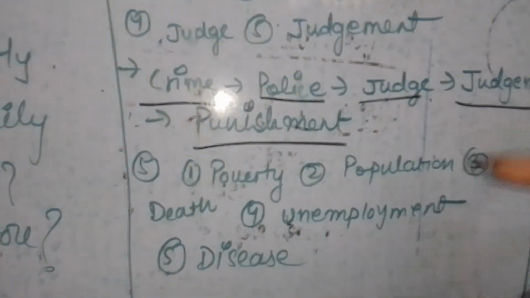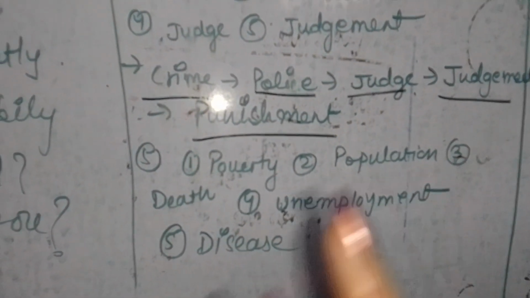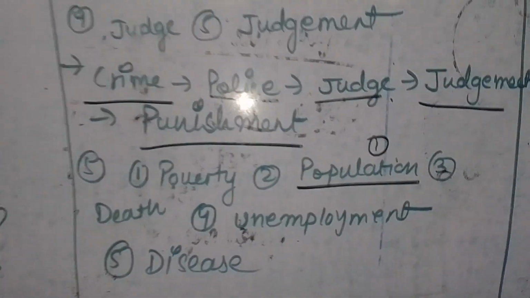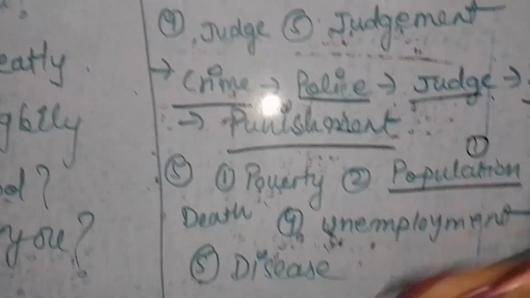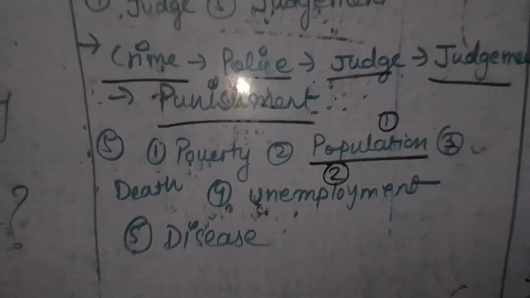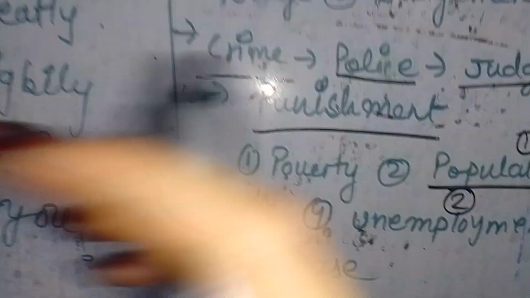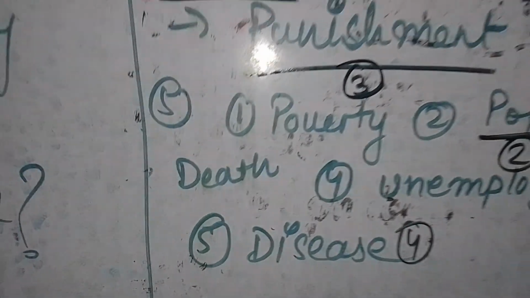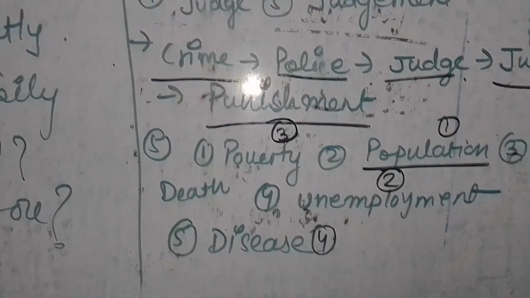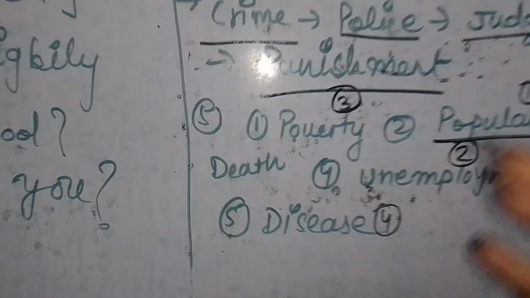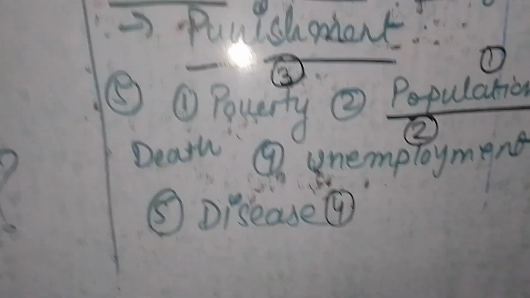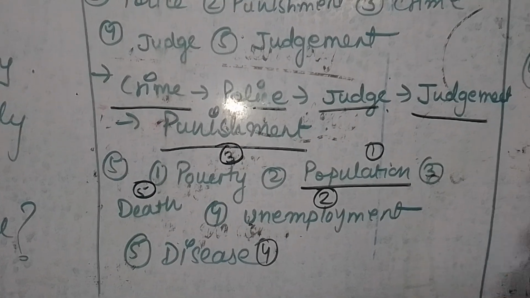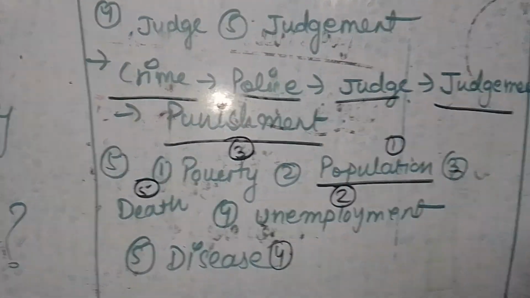Fifth is poverty, population, death, unemployment and disease. First of all, the series will start from population. First is population, then if there is more population, unemployment will increase. Second will be unemployment. If unemployment increases, poverty will increase. If poverty increases, the person will suffer from diseases like malnutrition. And once the person gets different kinds of diseases and does not have the money to cure them, then he will go into the situation of death. So the correct order of it is population, unemployment, poverty, disease and death. Got my point?